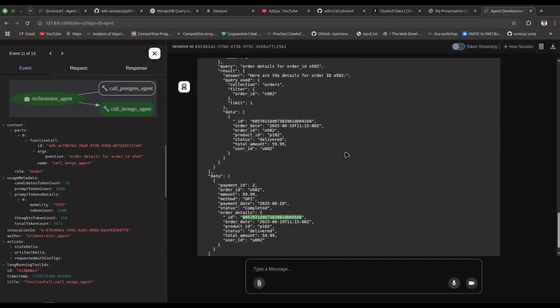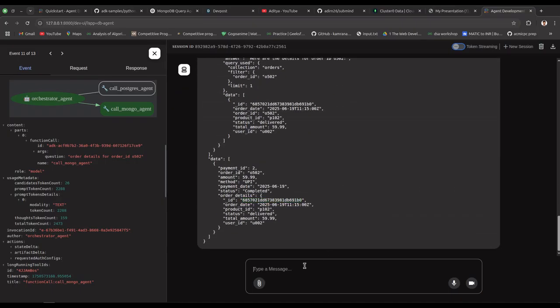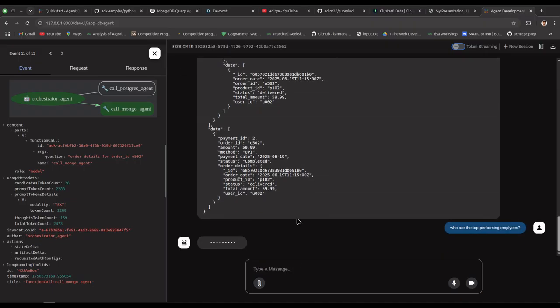Now let's try something else. What if the query is unrelated to whatever data schema it has, or doesn't match any schema? So I'll ask, who are the top performing employees? As we know, we don't have an employee table. Let's see what it returns.